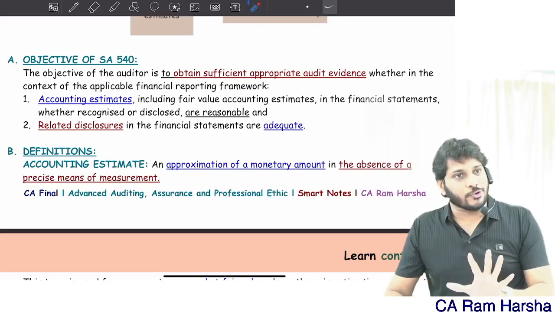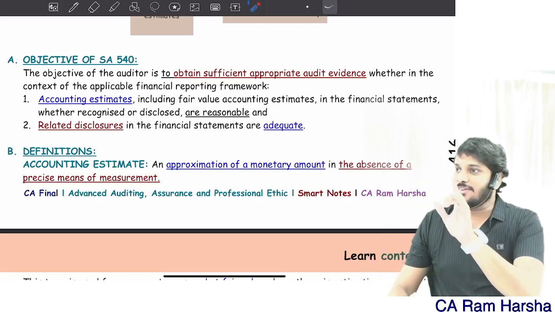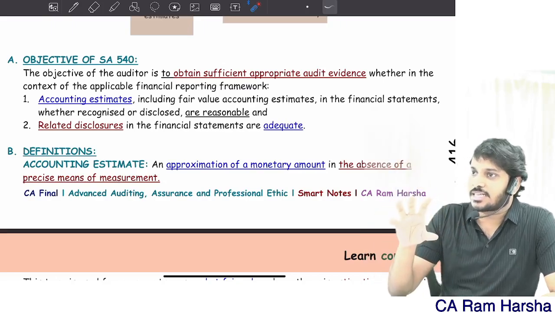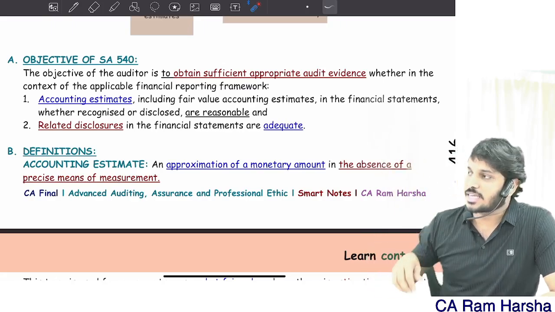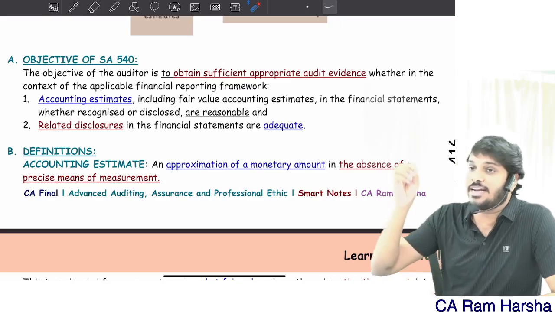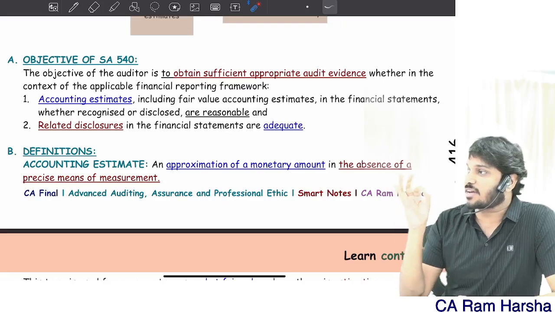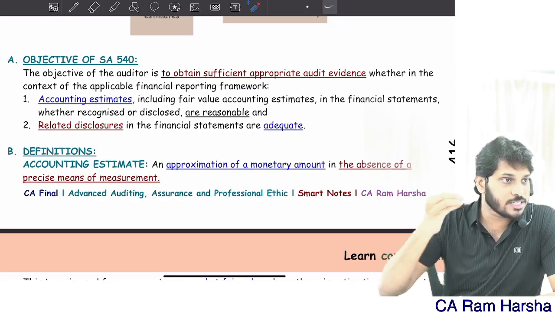Then I will look into how they are making estimates. First I will look into their risk assessment process. Primarily, risk assessment is something management will be doing more than us. So first I will ask the entity, how are they doing risk assessment related to accounting estimates? Like how are they identifying areas of accounting estimates? Where in a company is an accounting estimate required?